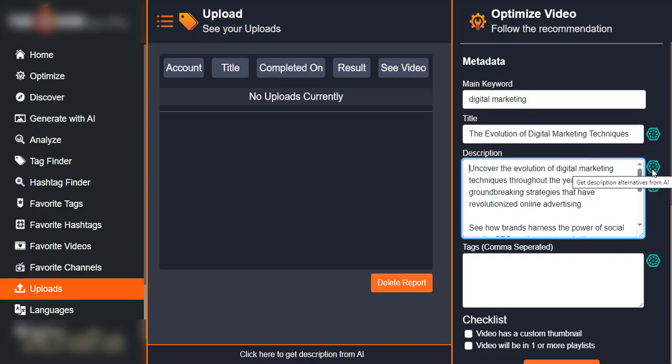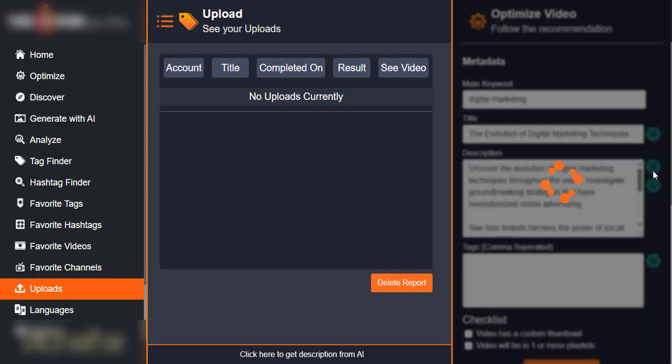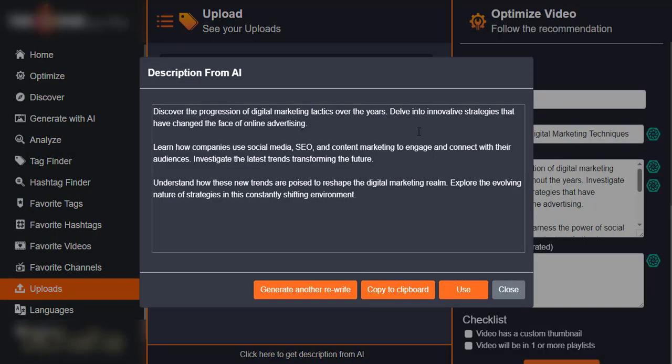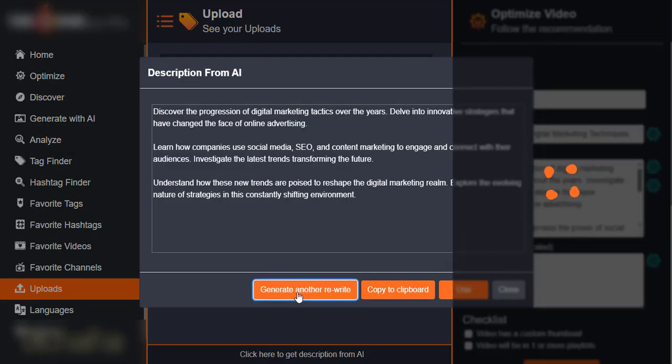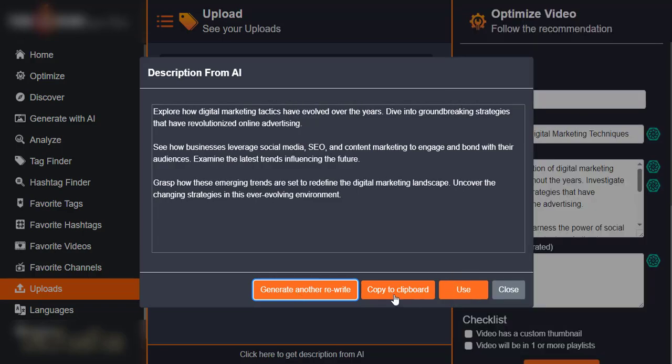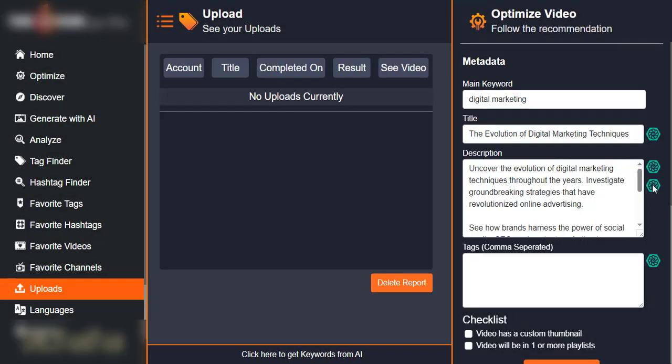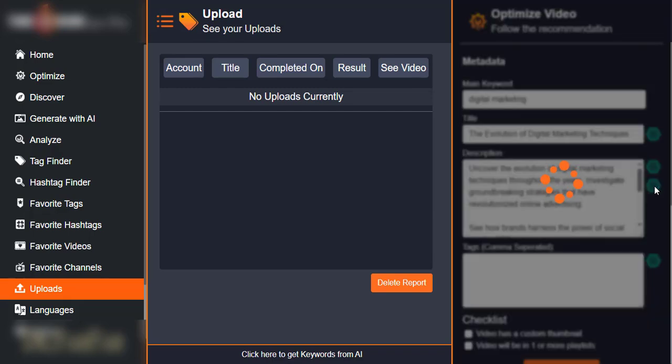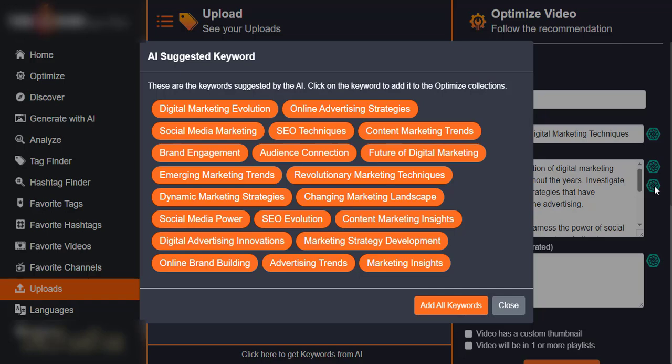If you are still not okay with what you have, but you still want to improve this particular content, you can still click on generate again. You can see it's going to give you something, and this works unlimitedly. So this one is for keywords. Get keywords from AI. After I've used AI to generate my content, I can still generate keywords that are actually ranking on YouTube currently for that particular content or video title.